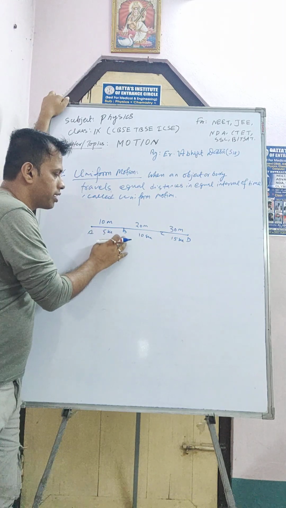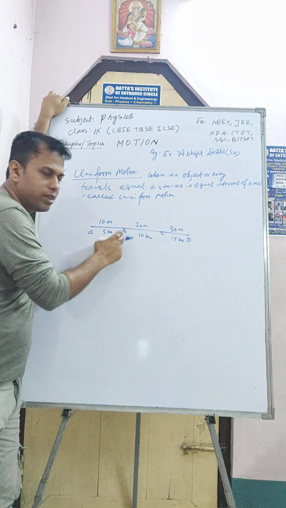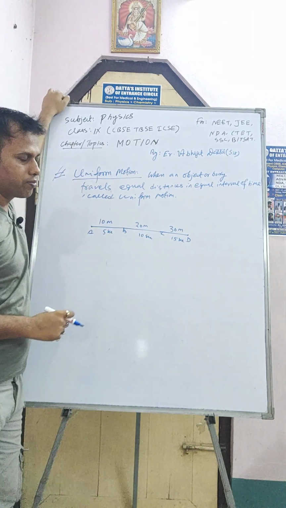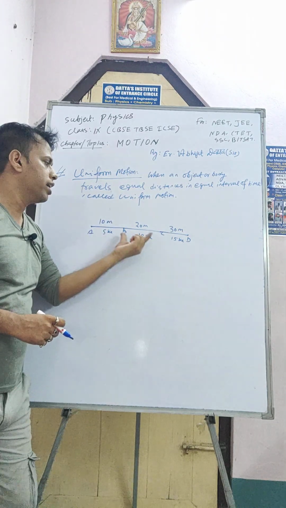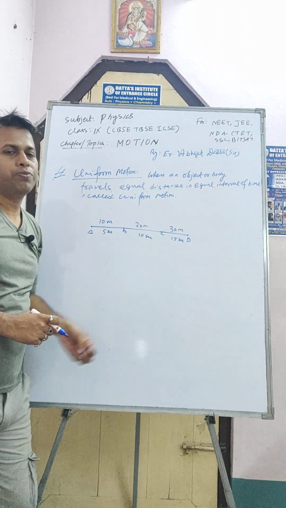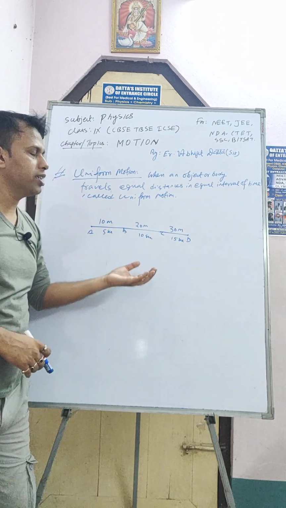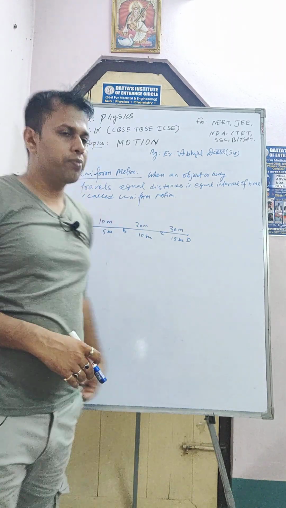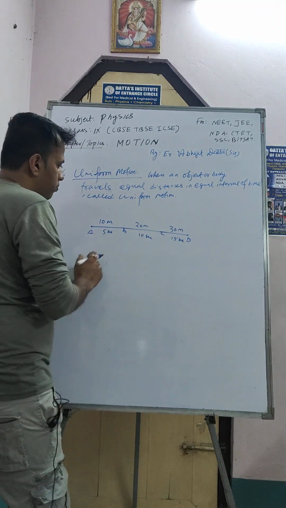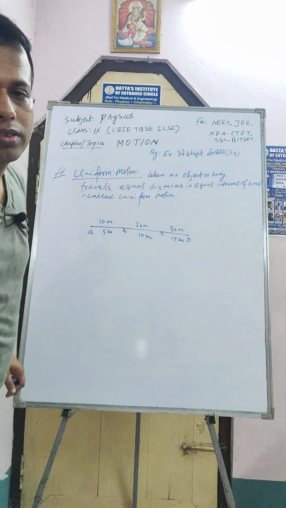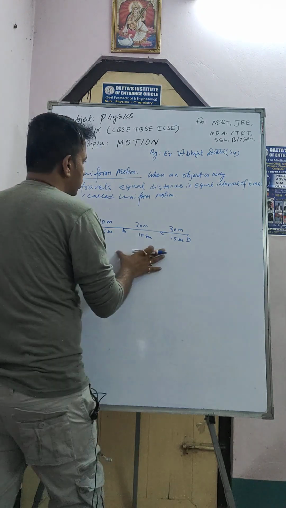From A to B it takes 5 seconds, from B to C it takes 5 seconds. Interval is same, and the distance is equal. You see, in 5 seconds it travels 10 meter, next 5 seconds it also travels 10 meter, and in the next 5 seconds it also travels 10 meter. Okay, in this way we can say the body is in uniform motion.